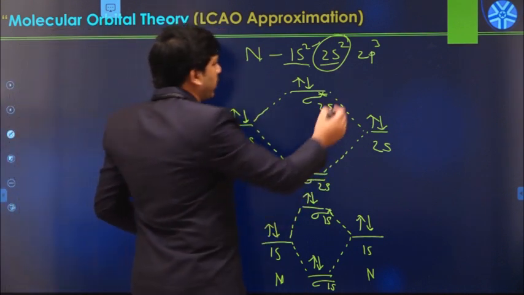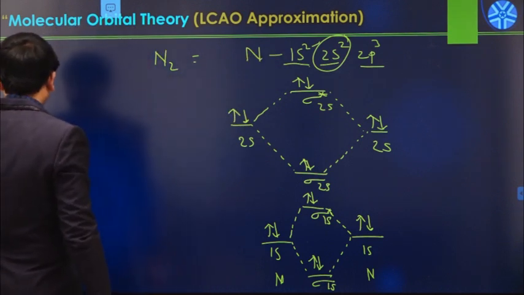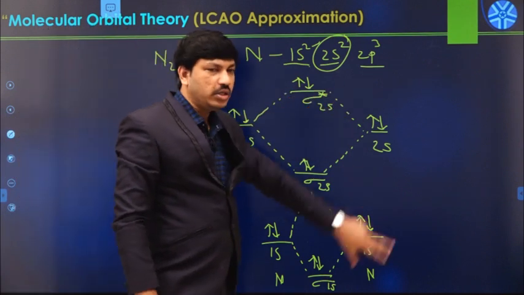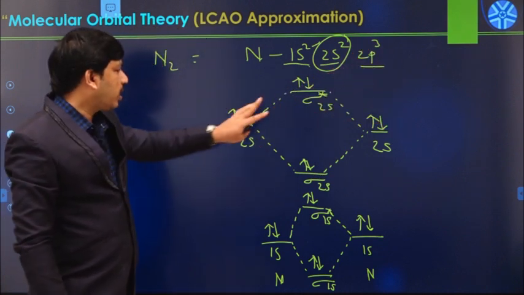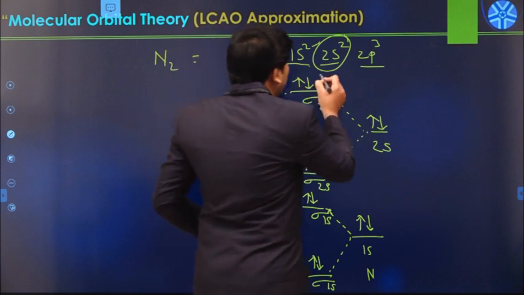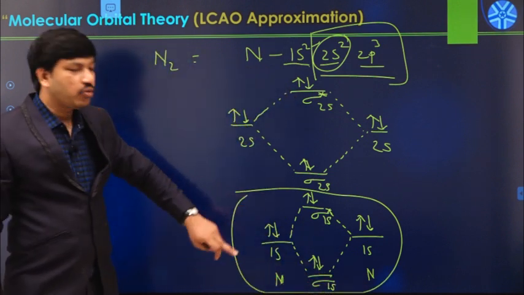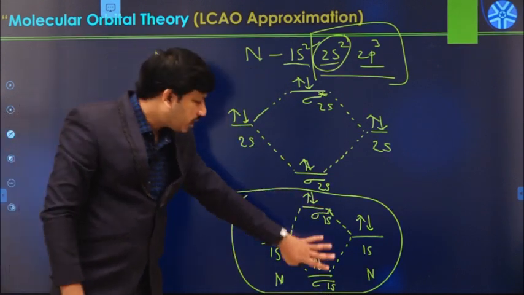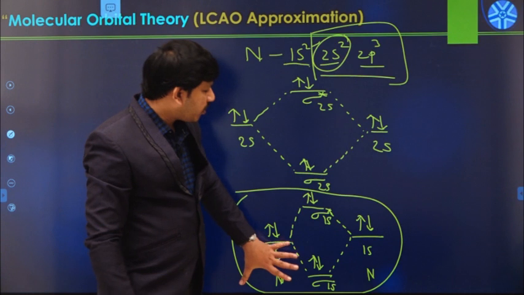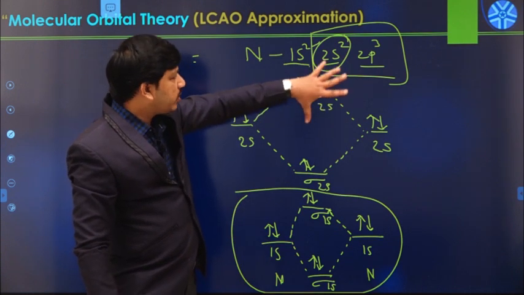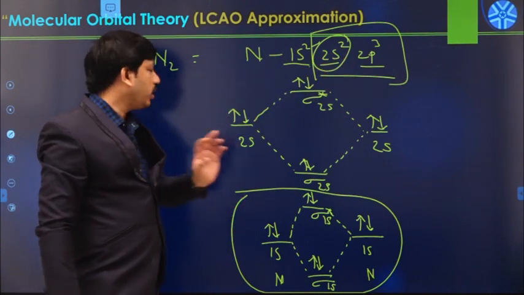After this we have the 2p orbitals, which are very important in this case. For understanding the proper linear combination of 2p, I want to represent the MO diagram using these two only. I am leaving out the 1s part because it is common to all molecules; these are lower energy orbitals, and there is always a formation of sigma 1s and sigma star 1s. So I want to skip this part and write the sigma 2s and 2p combinations together to understand the proper linear combination process in this molecule.